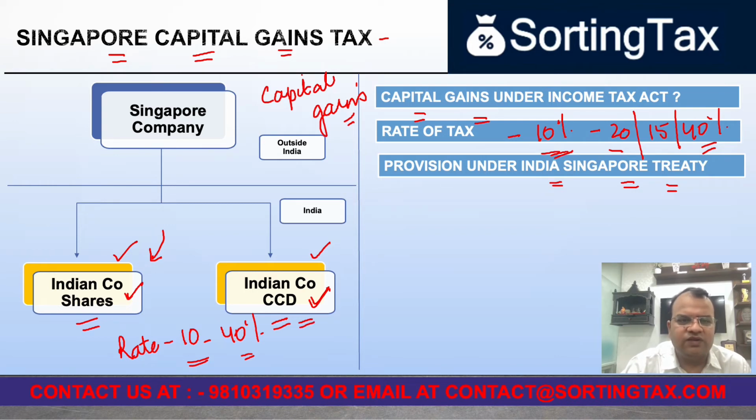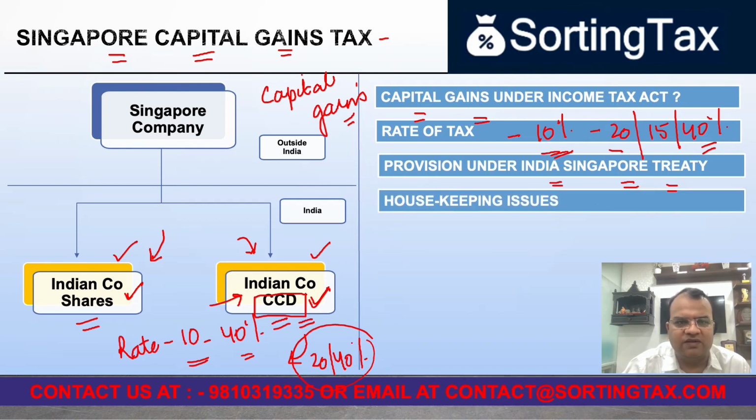Similarly, the transfer of CCDs of an Indian company are liable to tax in India at the rate of 20 or 40%, depending on whether this is a long-term or a short-term capital gain. On the Singapore tax treaty that India has, the provisions are not very clear, not specifically mentioning whether CCD is taxable or whether it is not taxable. So it's a question of interpretation that has to be taken by the relevant company based on the risk appetite that they may have or based on the provisions of the India-Singapore Treaty, which may be applicable to their facts.